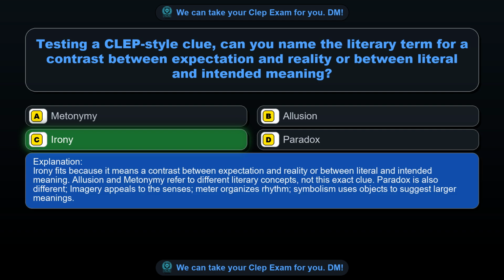Irony fits because it means a contrast between expectation and reality or between literal and intended meaning. Allusion and metonymy refer to different literary concepts, not this exact clue. Paradox is also different. Imagery appeals to the senses, meter organizes rhythm, symbolism uses objects to suggest larger meanings.